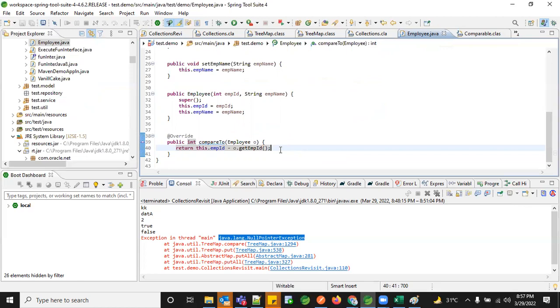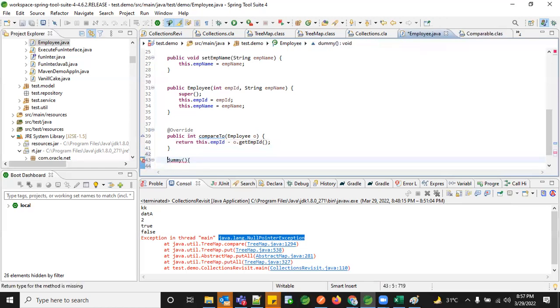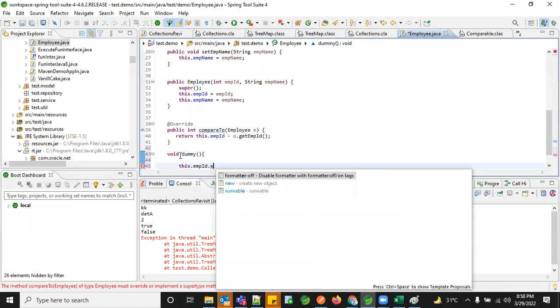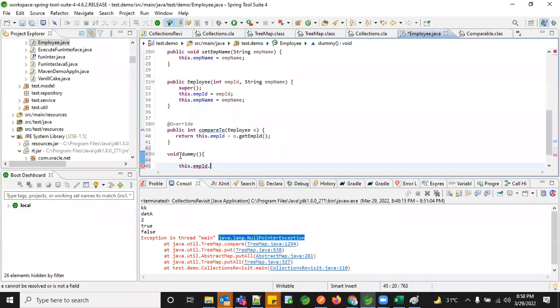Equals will return only a Boolean type, right? True or false actually. Yeah, so let's say I have some dummy method. Now if I want to compare employee ID, let's say this.employeeID.equals, am I able to get it?